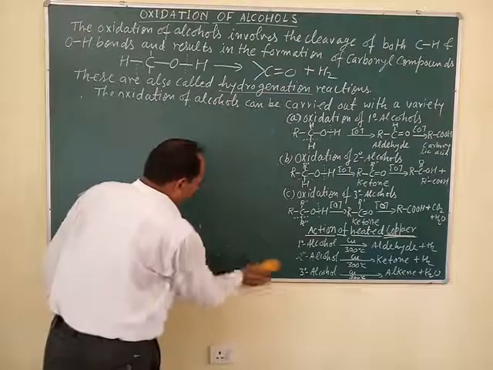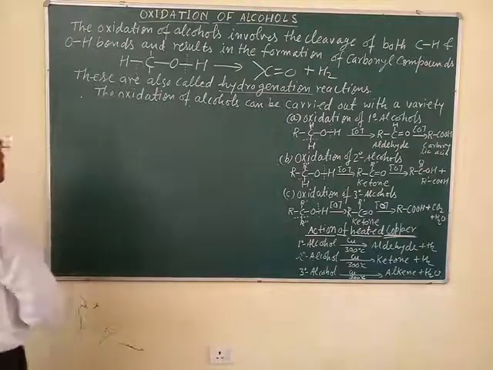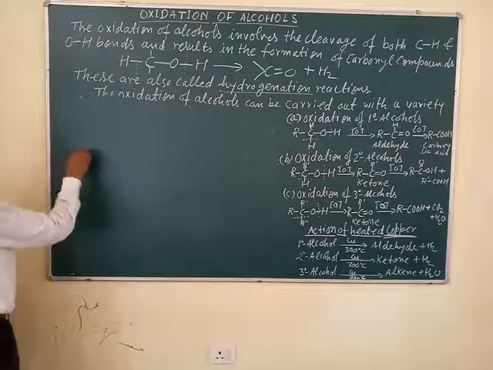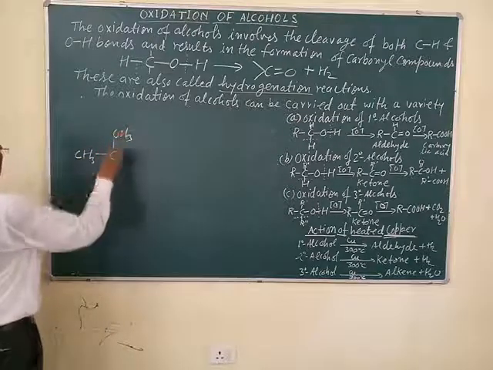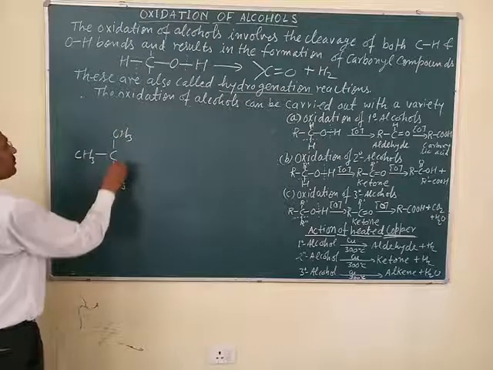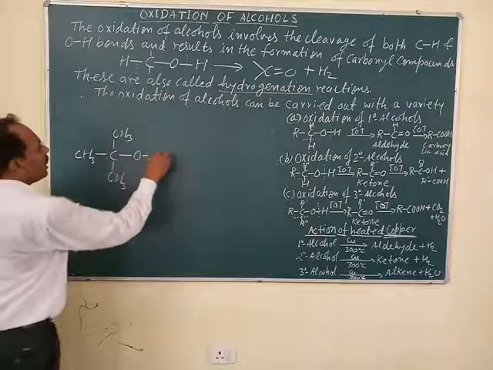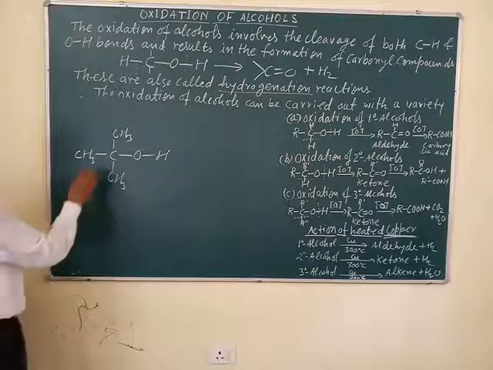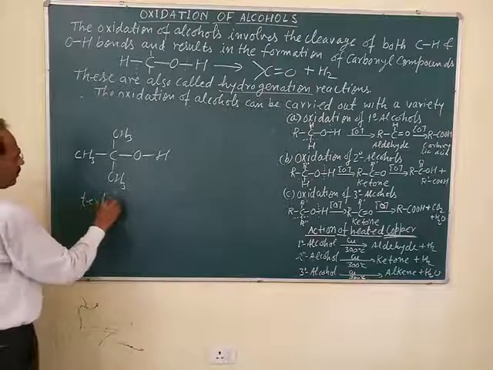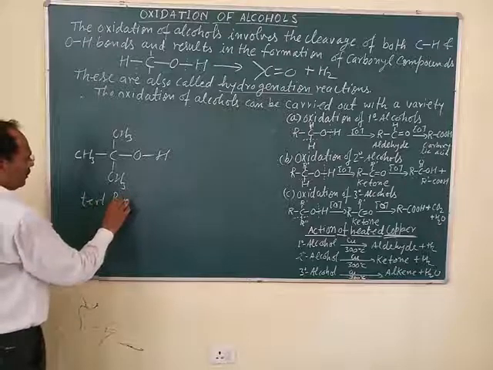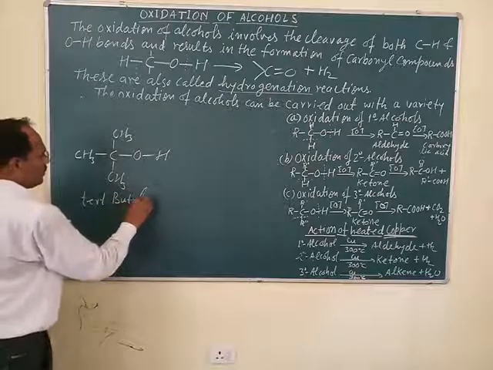When tertiary alcohol is oxidized by an oxidizing agent, like tertiary butyl alcohol, what is this? Tertiary butyl alcohol.